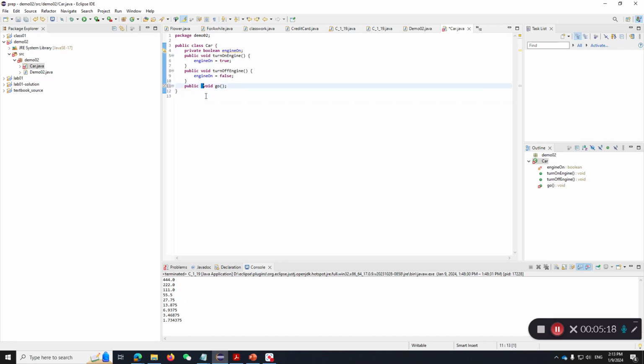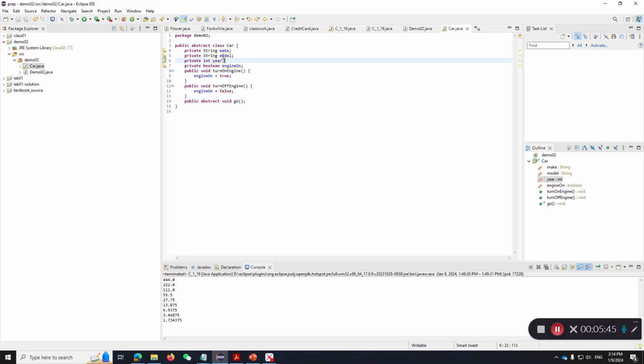Okay, so let's revert to our abstract class. We have our car like this, and let's say the car also has a make and a model and a year. So there will be an integer here, and all of them will be private.